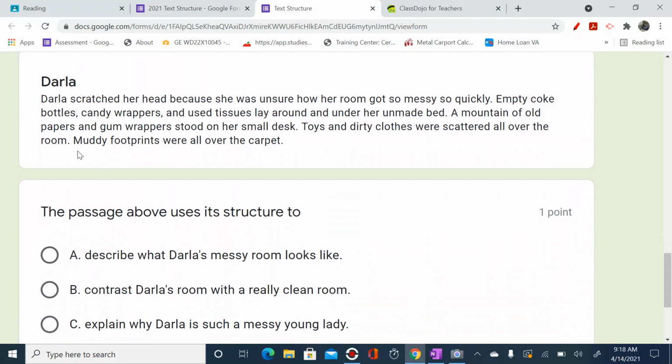Darla. Darla scratched her head because she was unsure how her room got so messy so quickly. Empty Coke bottles, candy wrappers, and used tissues lay around and under her unmade bed. A mountain of old papers and gum wrappers stood on her small desk. Toys and dirty clothes were scattered all over the room. Muddy footprints were all over the carpet.